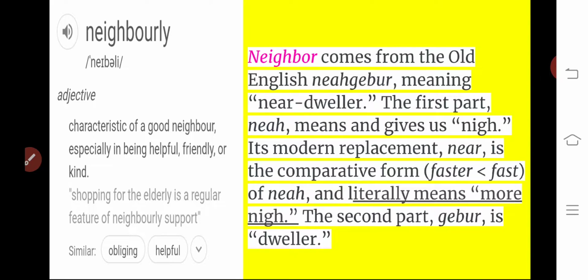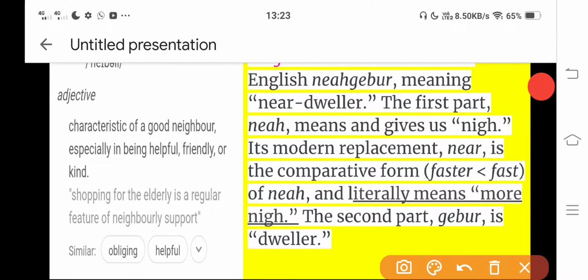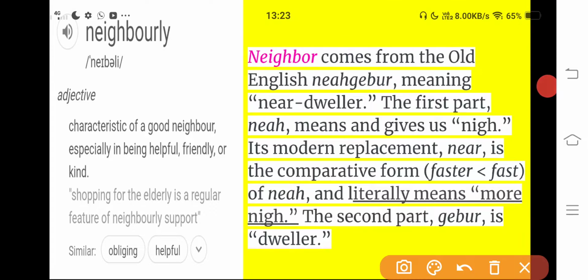So actually you would find the word neighbor from the Old English word, and as I told you before, you would find this spelling in the UK, not in India.